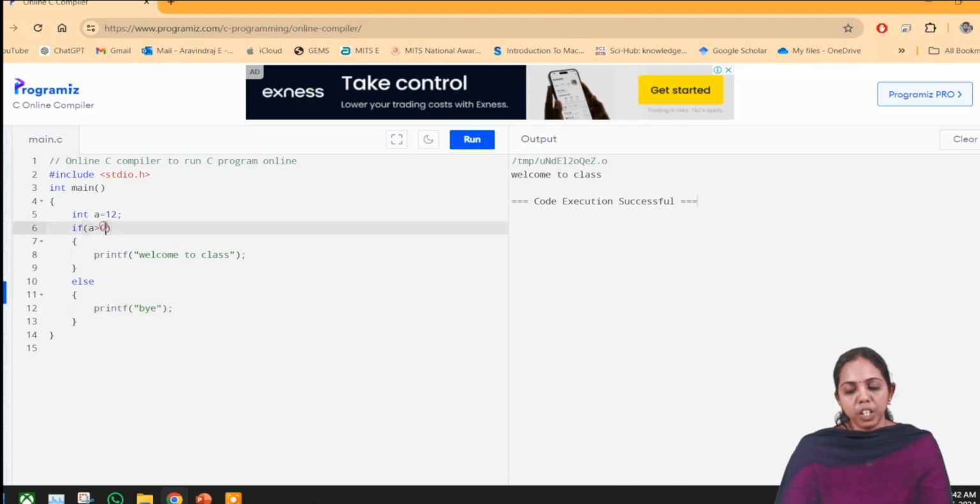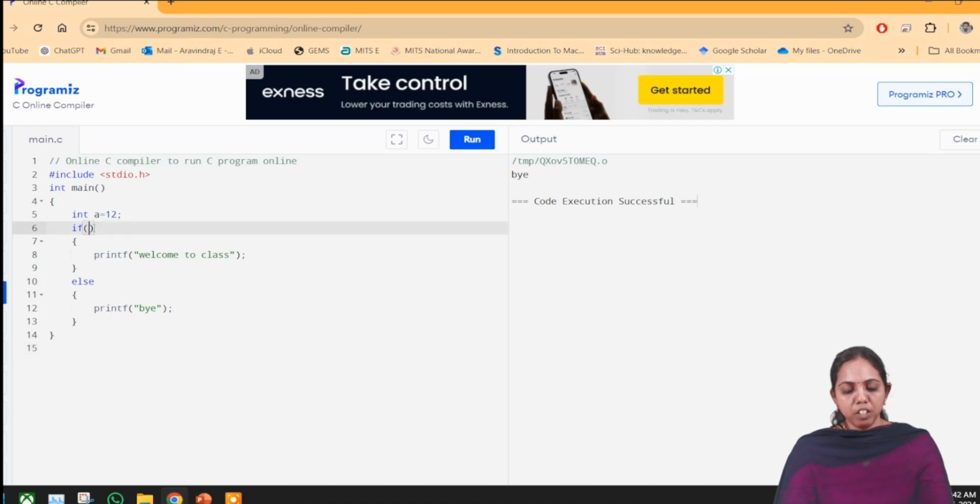Now we can also use if of 0. Everyone knows 0 is false, so the control will flow to the else part. In the else part I have written a simple print statement, "bye", and that is going to be executed. This is how if else is executed.